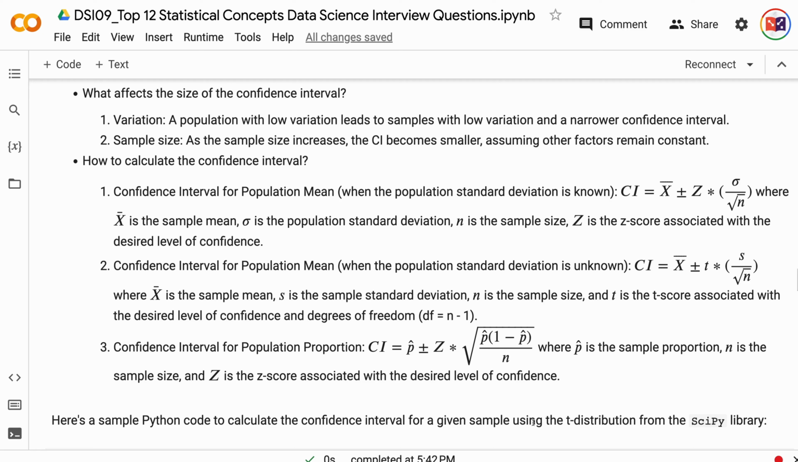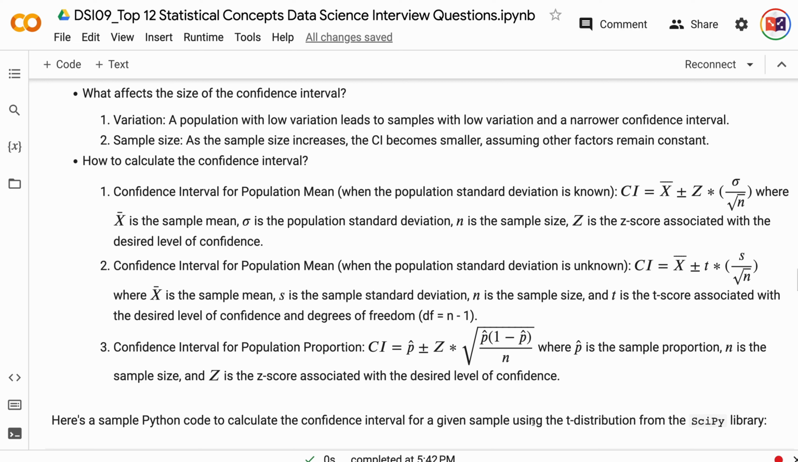2. Confidence interval for population mean. When the population standard deviation is unknown, confidence interval equals x bar plus or minus t times s divided by the square root of n, where x bar is the sample mean, s is the sample standard deviation, n is the sample size, and t is the t-score associated with the desired level of confidence and degrees of freedom.